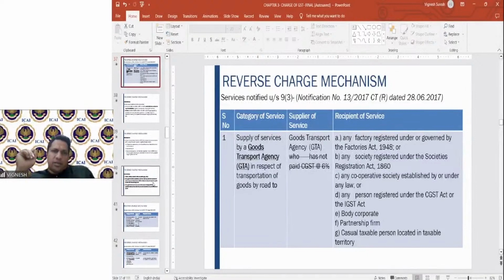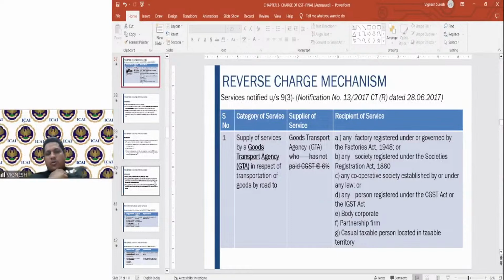So here the supplier is a goods transport agency. What is a goods transport agency? A person engaged totally in the transport of goods and who gives a consignment note. That is, he takes responsibility if anything happens to the goods which are being transported by him.